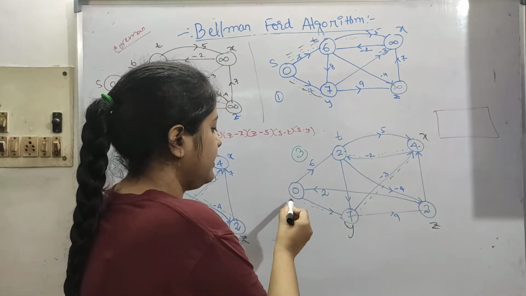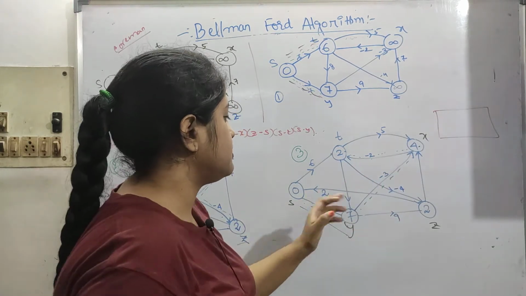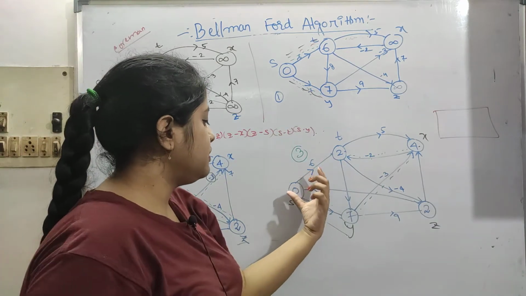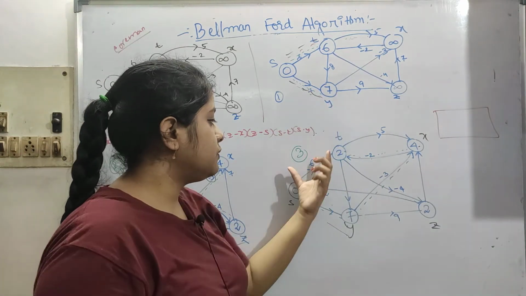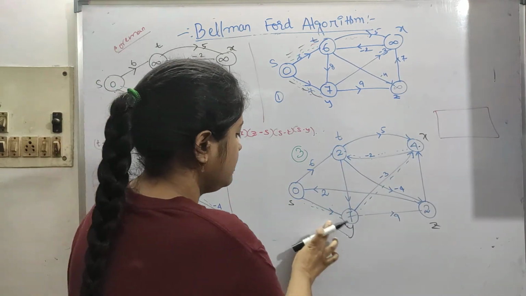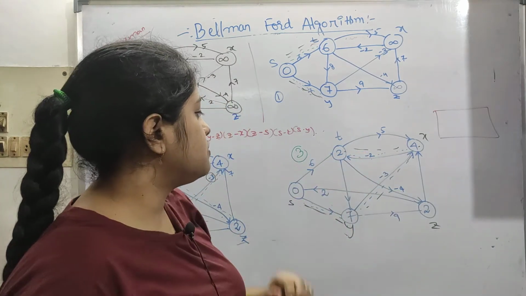So from s to t, we can reach like this way, this way, this way. The plain way, s to t direct, was 6, but if we go indirectly, the cost is less. So this way we are taking, this and this. Okay, so this was our third step.